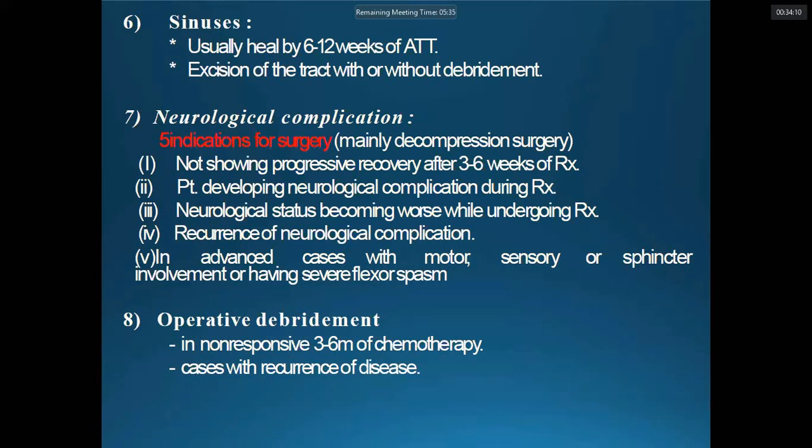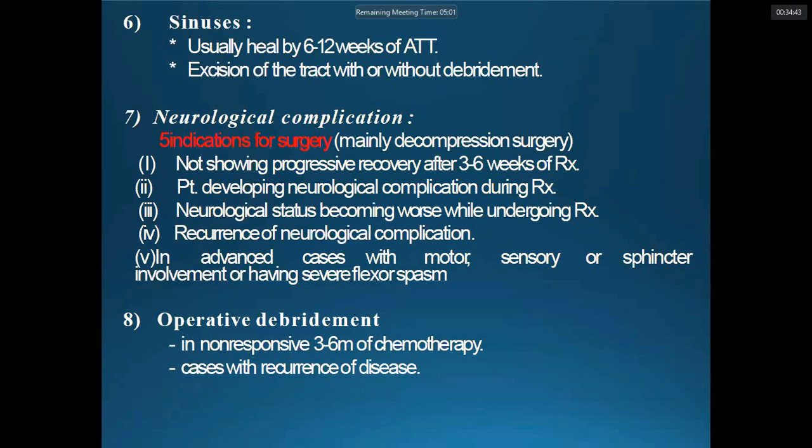There are certain indications for surgery: no improvement of signs and symptoms even after 3 to 6 weeks of treatment; the patient develops neurological complications while on treatment, or neurological status worsens while undergoing treatment; recurrence, once the neurological symptoms have resolved but again reappear. These are the stages when we need surgical intervention.